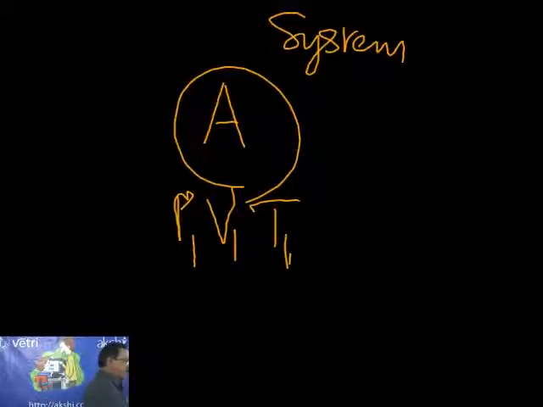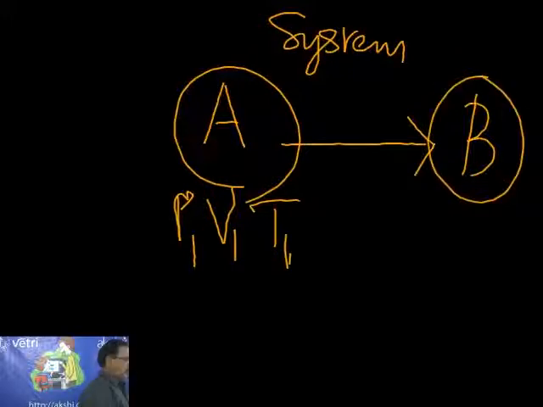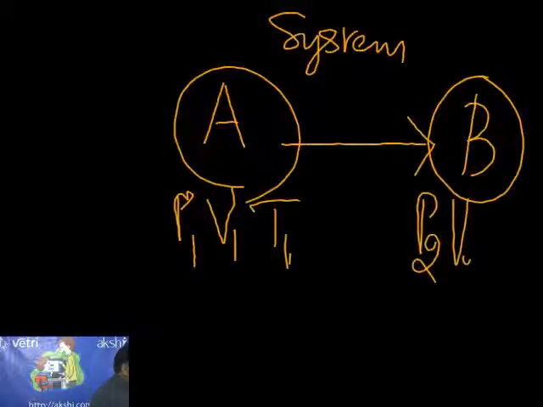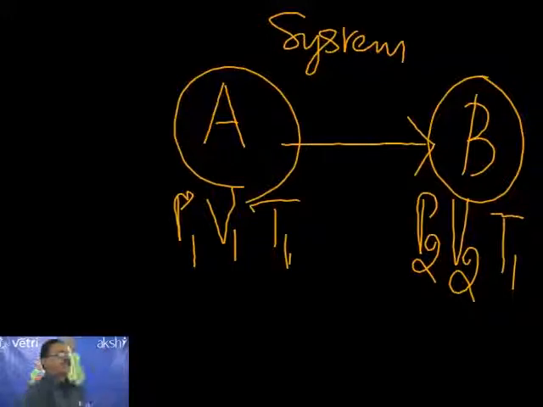If I am changing this gas from state A to state B, what am I doing? I am changing the pressure to P2 and the volume to V2, but I am keeping the temperature the same, T1.